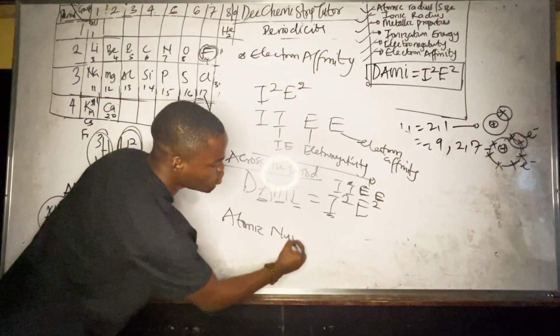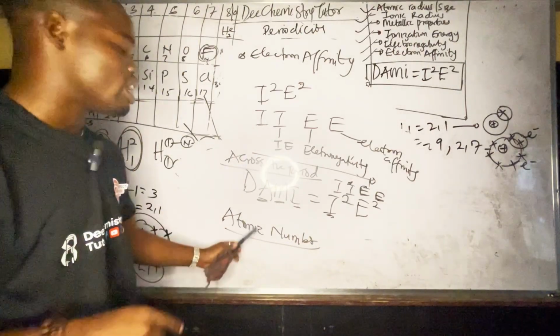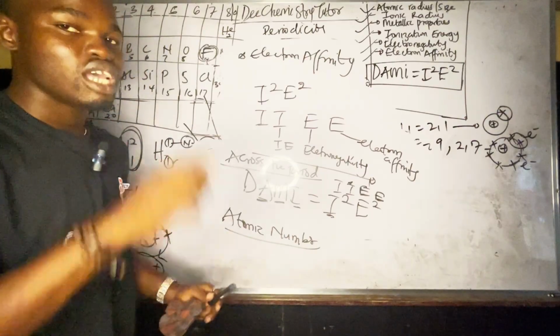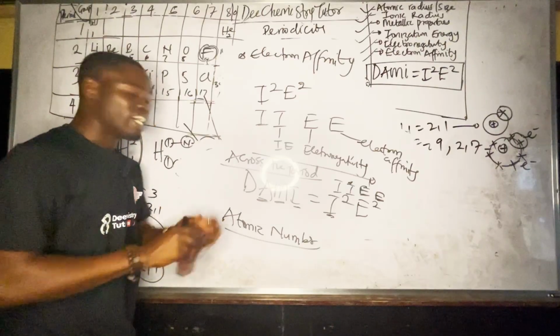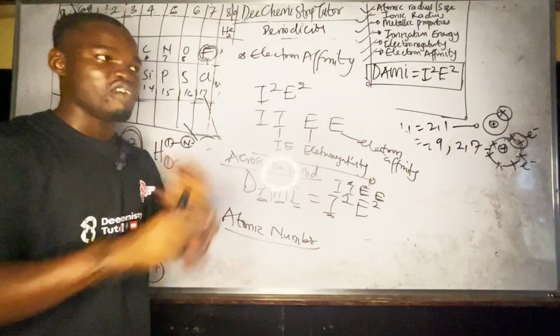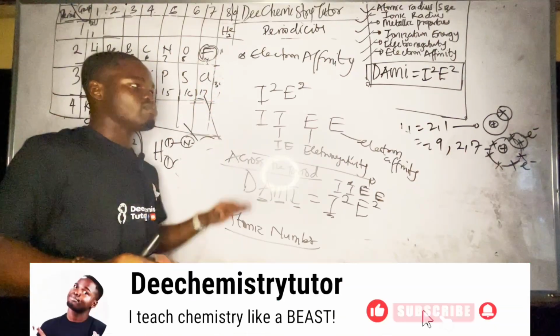Atomic number. And who arranged elements in the periodic table according to atomic number? Who is that? Henry Moseley. Take note of that. Very, very important JAMB question. So that's the most acceptable and the efficient way of classifying elements in the periodic table. I hope you can do something.